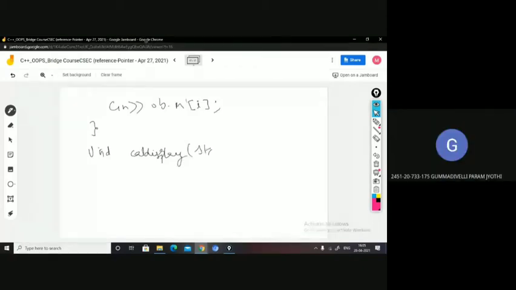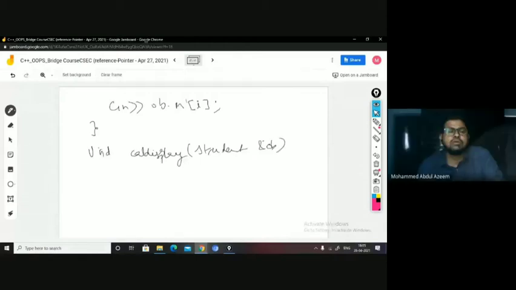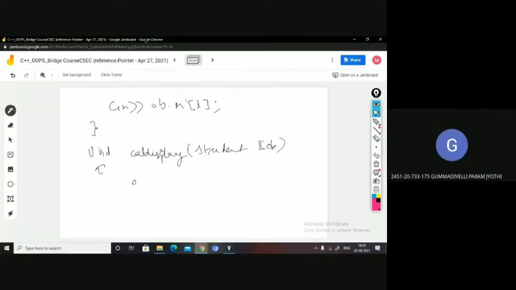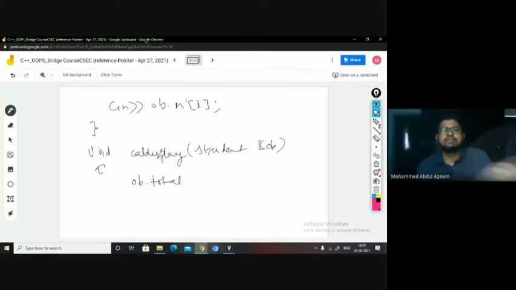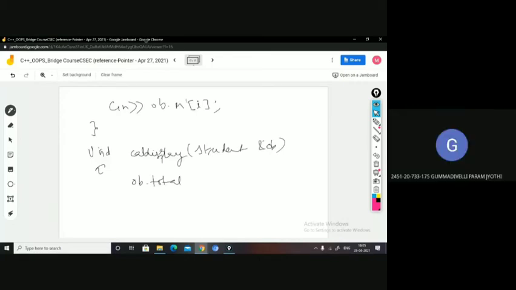Will you explain in the compiler, sir? We are not able to understand in the Jamboard. Yes, sir, explain in compiler. Your voice is not clear. Yeah, write the same thing in compiler. You type the same as what I have given in the Jamboard, you will be able to just execute and get the output.